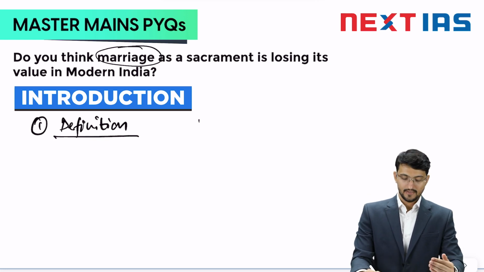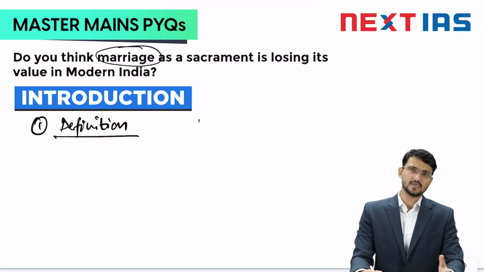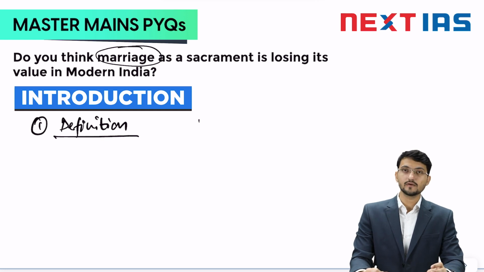Usually it is regulated by various customs, traditions, rituals. Also, it prescribes certain duties and responsibilities to the partners. This is a basic definition of marriage. You may not be able to afford such a long definition in a 10 marker. What you can do is write a single line: marriage is a legally and socially sanctioned union of men and women. That is it.